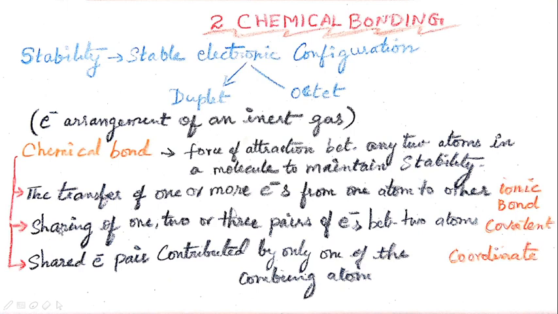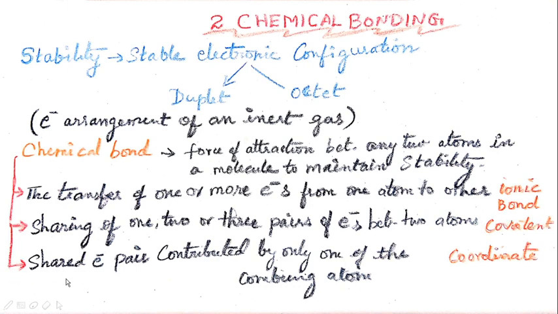And the second one is sharing of one or two or three pairs of electrons between two atoms. They are called covalent bonds. Here, there is no transfer, they are sharing. Sharing of one or two or three pairs of electrons between two atoms is called a covalent bond.